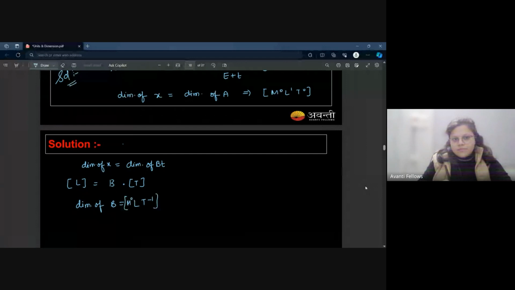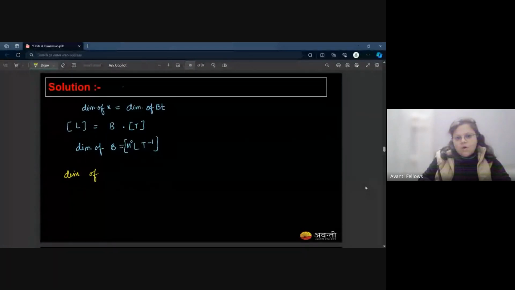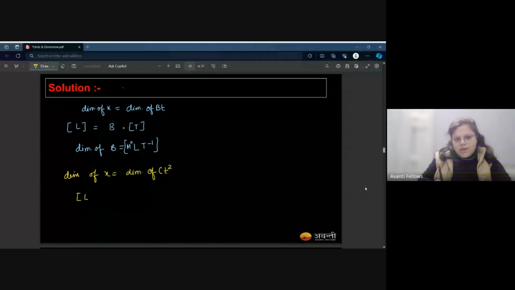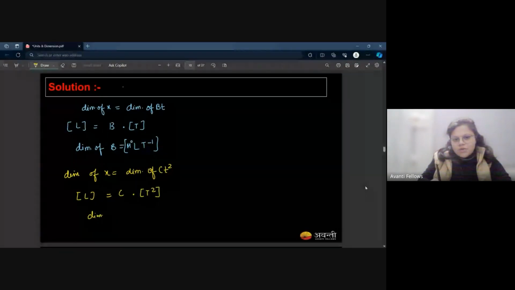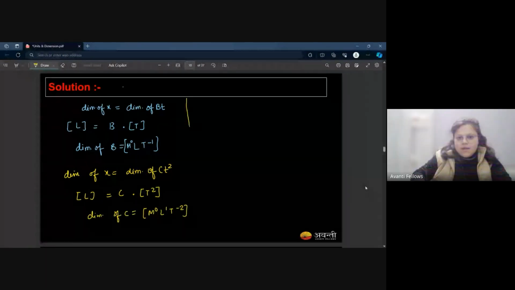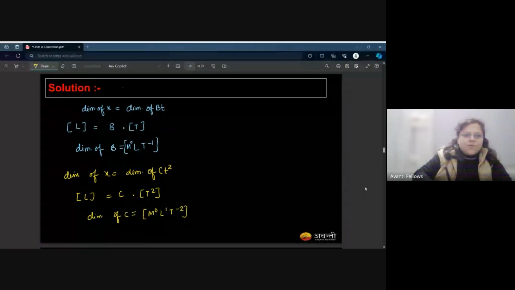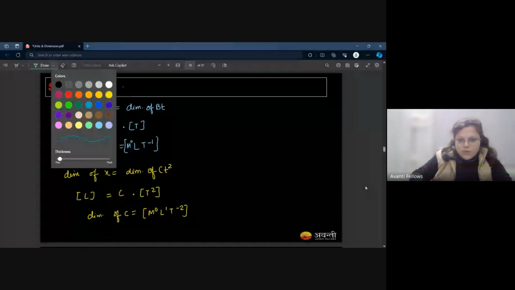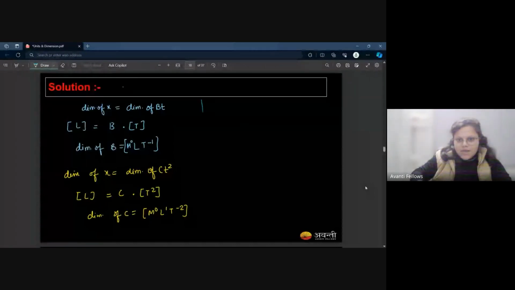Cool. Then the dimension of x is equal to the dimension of CT square. Again, the dimension of x is nothing but L. It would be C and then T raised to the power 2. I want the dimension of C. It would be M0 L1 T minus 2. Right? I think many of you face a struggle with D and E. Yeah. So let's focus on that.